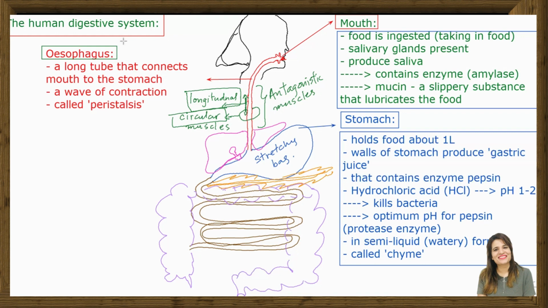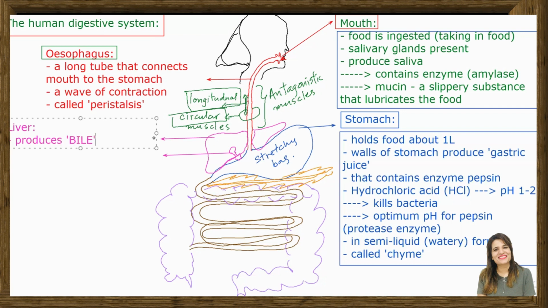When we are talking about, here, let me label it first. What is that? This is basically the liver. And here, what do we have? We have the gallbladder. So when I am talking about it, I need more space to write. Liver basically, what does it do? By the way, you should know that the liver actually does more than 200 jobs for the body. Even though you are not supposed to remember all 200, you should know some of them. And one of them is that it produces bile,